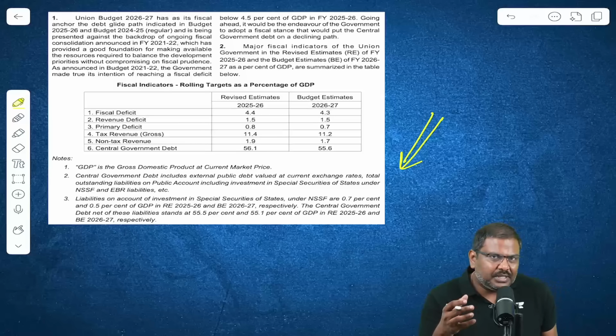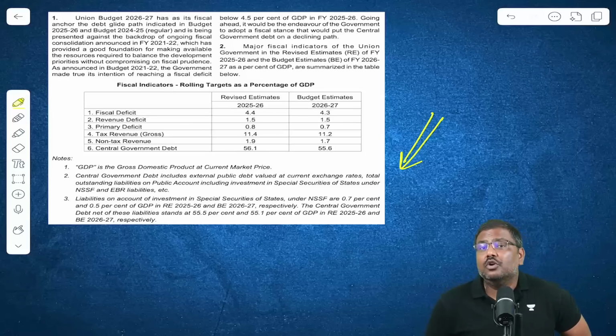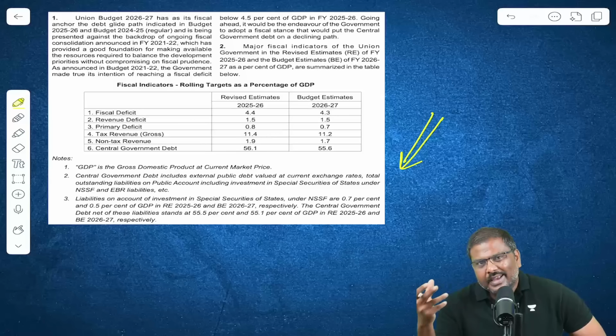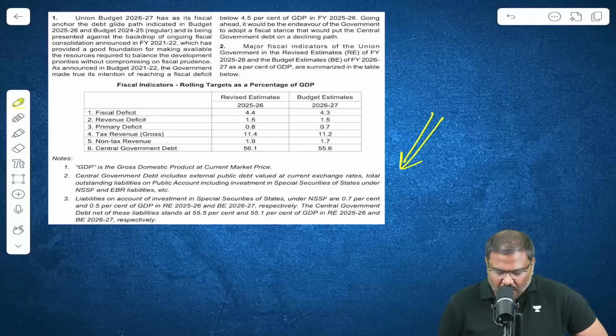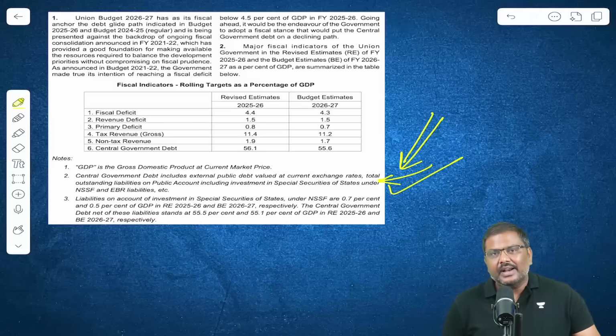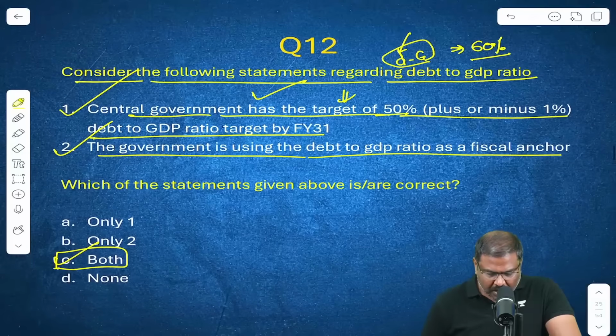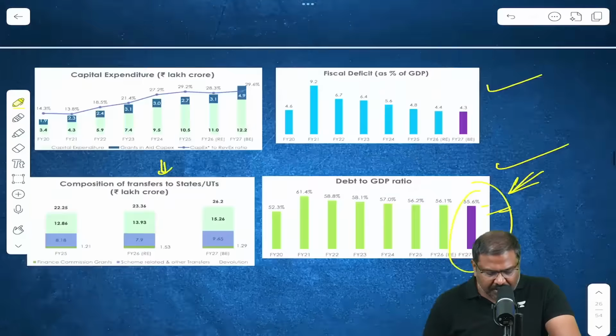According to the budget documents, the debt of the union government will comprise external debt. It will comprise NSSF borrowings done by the center. It will comprise public account liabilities. It will also comprise extra budgetary receipts, etc. All of this information has been provided in this particular table. Please go through this. So question number 12, option C is the right one.